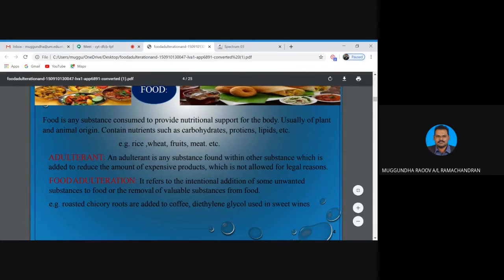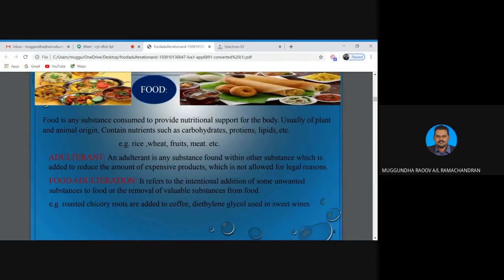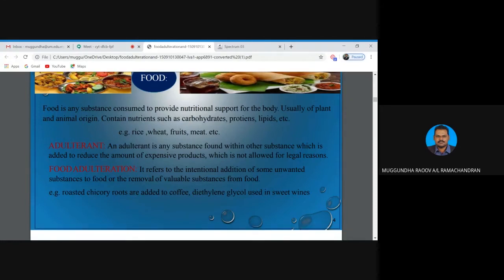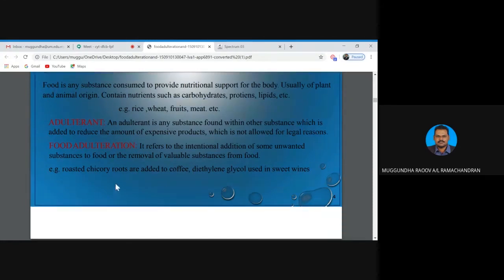So food adulteration refers to the intentional addition of some unwanted substance to food, or the removal of some valuable substance from the food. That means purposely adding or removing something very valuable from the food. For example, adding diethylene glycol in sweet wines. In coffee also, they add some roasted roots to the coffee.